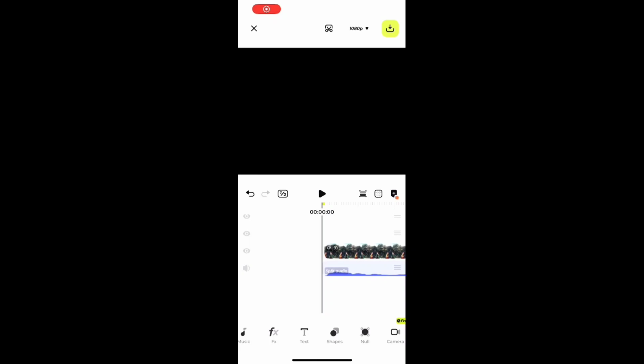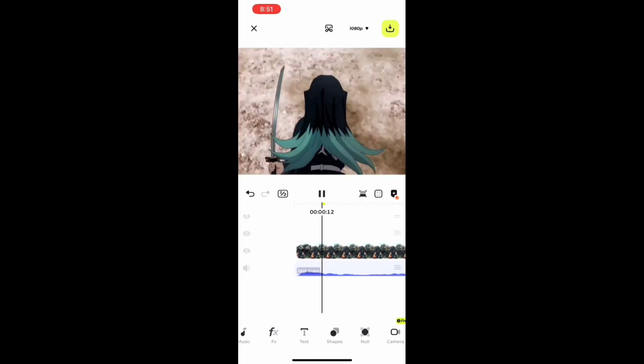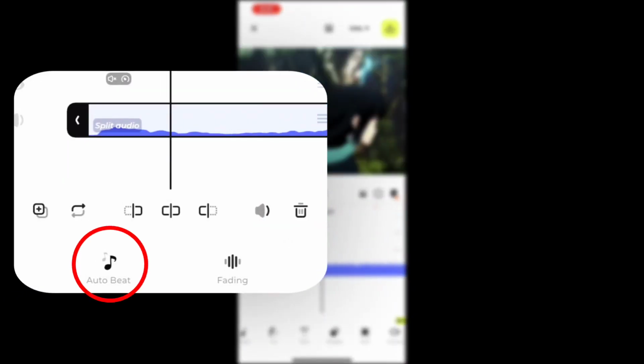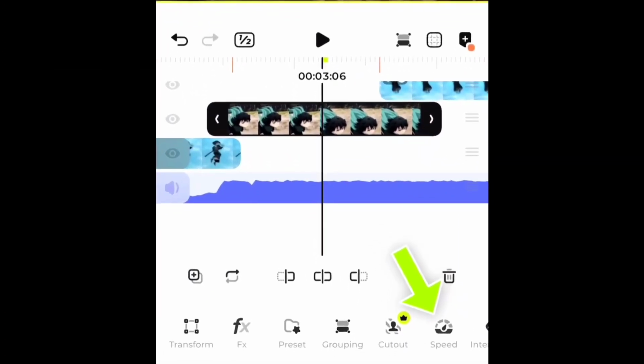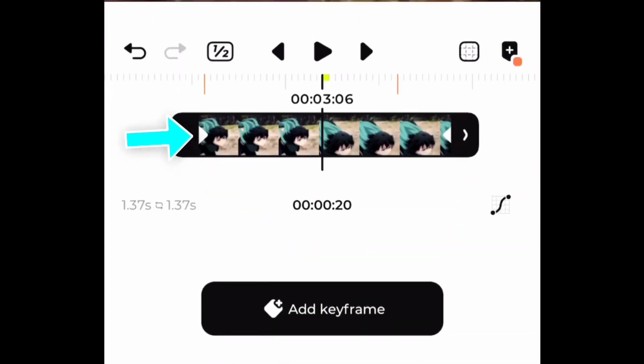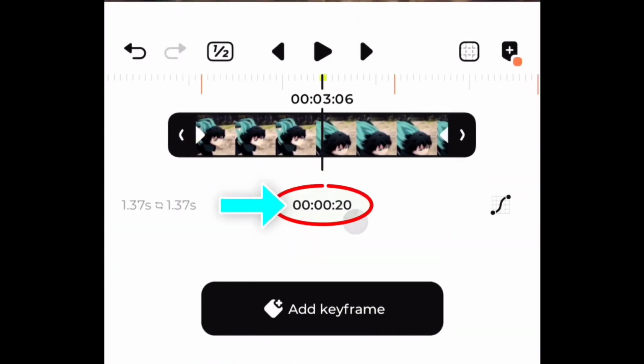I have already marked the beats and imported the clips, and in this app, you can automatically mark all the beats using the auto beat function. So let's time remap the clips first. Go to speed, time remap, go to the first keyframe and adjust the frame by dragging this thing here.